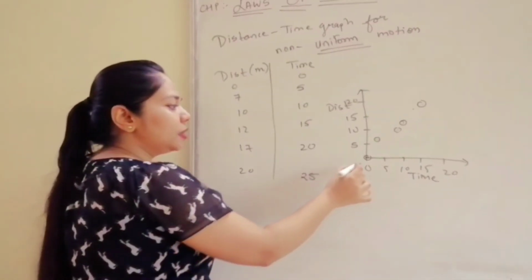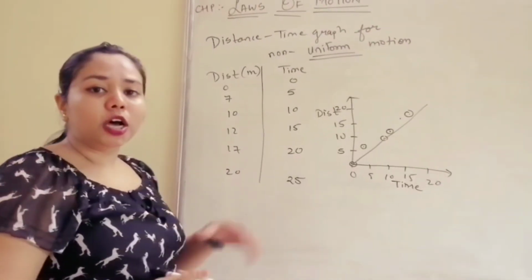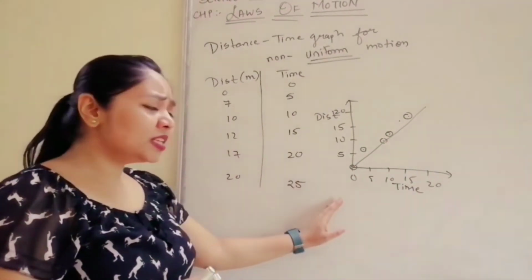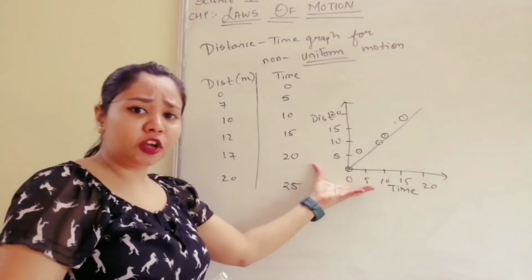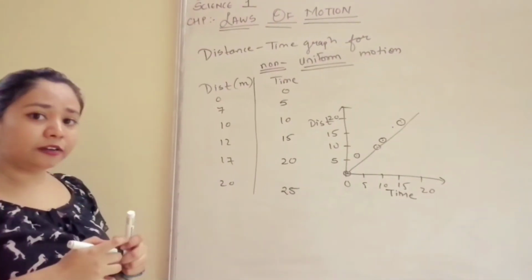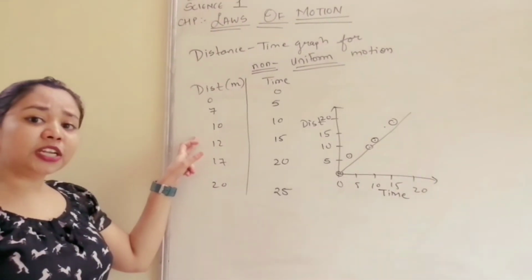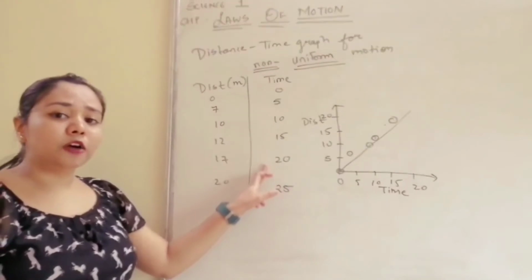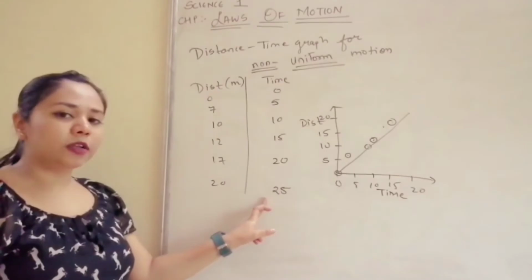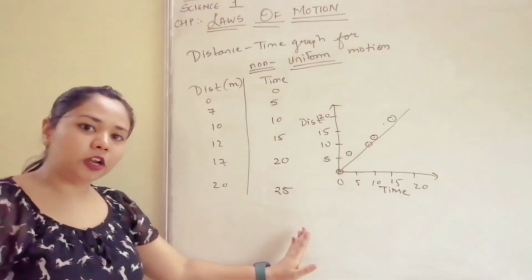So you can see there is no straight path followed. Okay, the points are not coming on a straight line, or they are not following a linear path. Okay, so this type of graph comes when the motion is a non-uniform motion, and non-uniform motion is defined as there is no equal change in distance with equal interval of time. In uniform motion there was equal change in distance with equal interval of time.